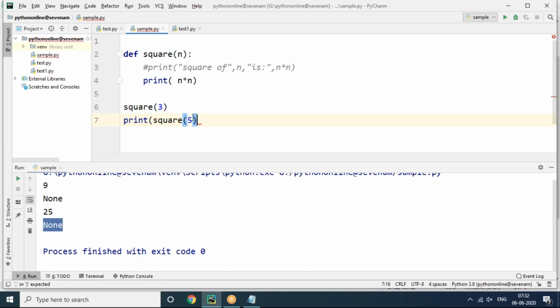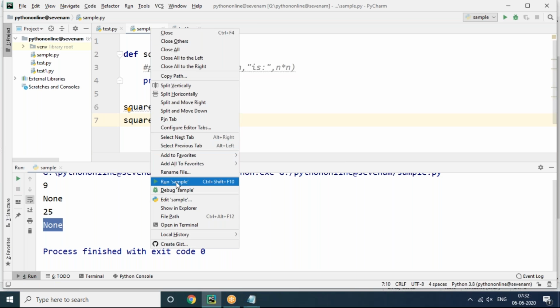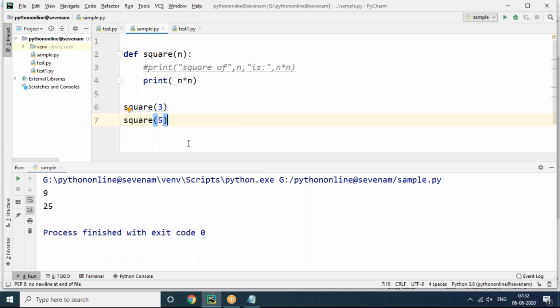Okay, so clearly I have shown the return statement and without return statement as per your requirement. If you want to return the values, you can return, or else if you want to print the values directly in the function itself, then you can use a print statement here, no problem at all, as per your requirement.